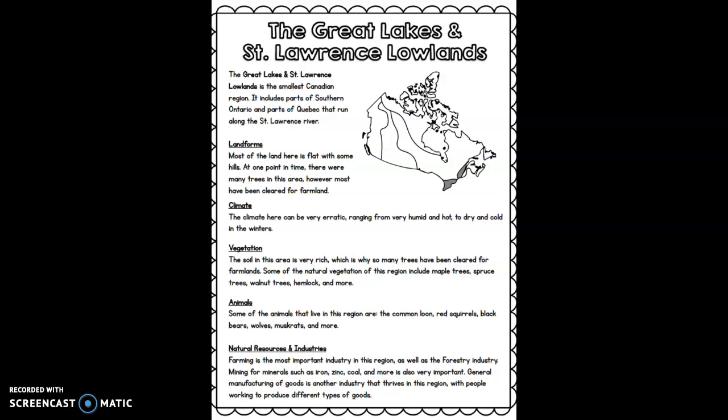farmlands. Some of the natural vegetation of this region include maple trees, spruce trees, walnut trees, hemlock, and more. Animals. Some of the animals that live in this region are the common loon, the red squirrel, black bears, wolves, muskrats, and more. Natural resources and industries.